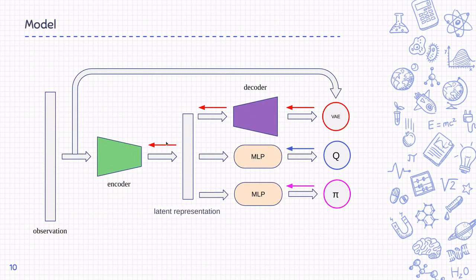As for the model, we used the standard soft critic architecture, but it was also augmented with autoencoder. The encoder takes the observation and converts it into an efficient latent representation, which is passed to separate critic and policy networks. Decoder tries to reconstruct the original observation from the latent representation. And we found that this autoencoder improves the speed of convergence by a lot.